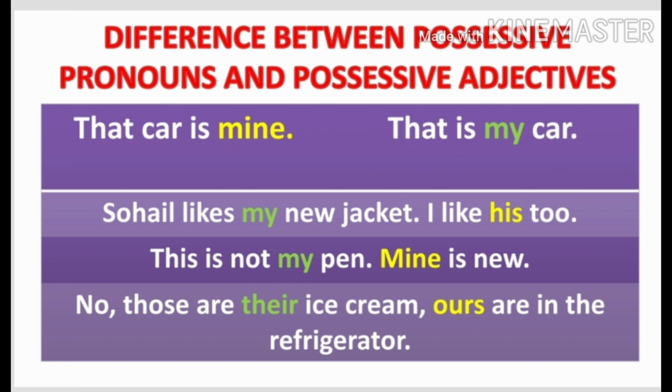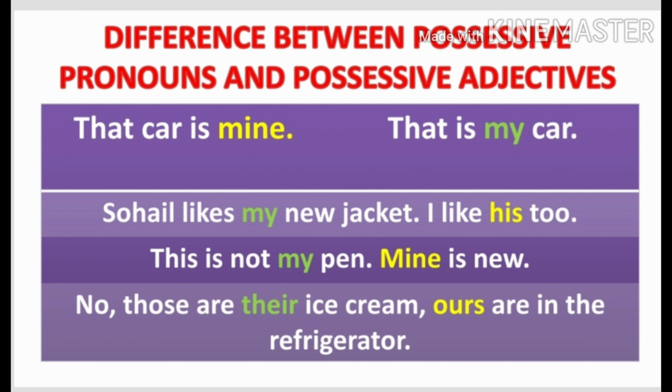Look at the sentence, that car is mine. Here the word mine is a possessive pronoun because it shows possession. That is my car. Here the word my also shows possession, but it is a possessive adjective because here the word my is qualifying the noun car.